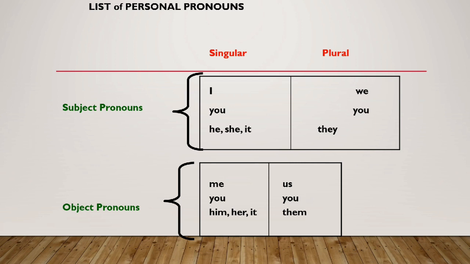So what do I mean when I say that they can be used as subject or object pronouns? Let me explain it with an example. If I say I like him, in this particular sentence, I is used as a subject pronoun, like is a verb, and him is an object pronoun. So when this is used as an object, this is him, and when a pronoun is used as a subject pronoun, this is I.